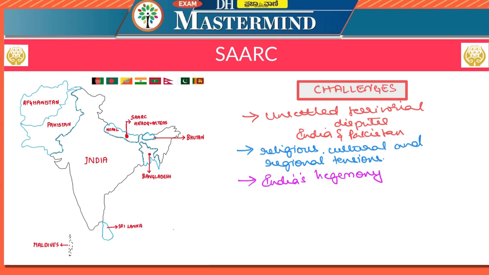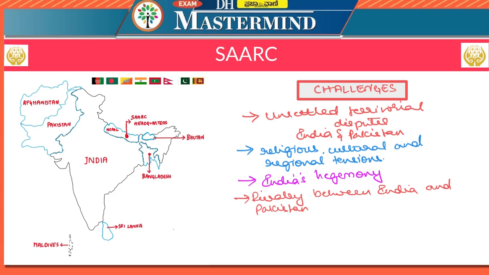In addition to these factors, countries like Sri Lanka, Maldives, Nepal, etc. are wary of India's hegemony in the region. They are very afraid that India could emerge as the regional player and these countries might have to be at its behest, at the command of India. This is another fear that has been inflicted upon these countries by countries like China, Pakistan, etc. The next major challenge for SAARC is the rivalry between India and Pakistan. We all know the historic rivalry that has existed between India and Pakistan, and they are two of the big countries that are members of SAARC.